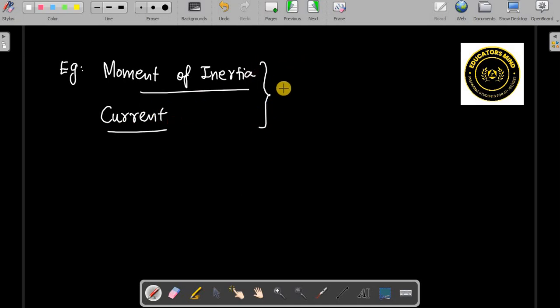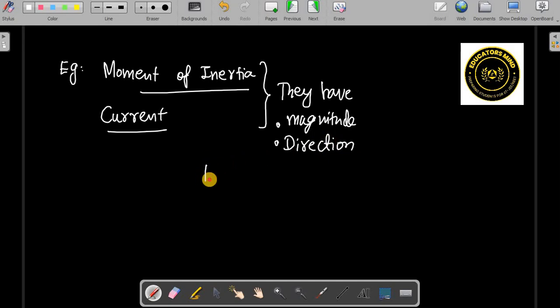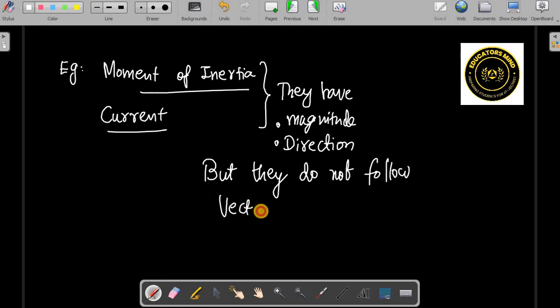These quantities have magnitude, and they also have direction, but they do not follow vector laws. So that's why they are not vector quantities.